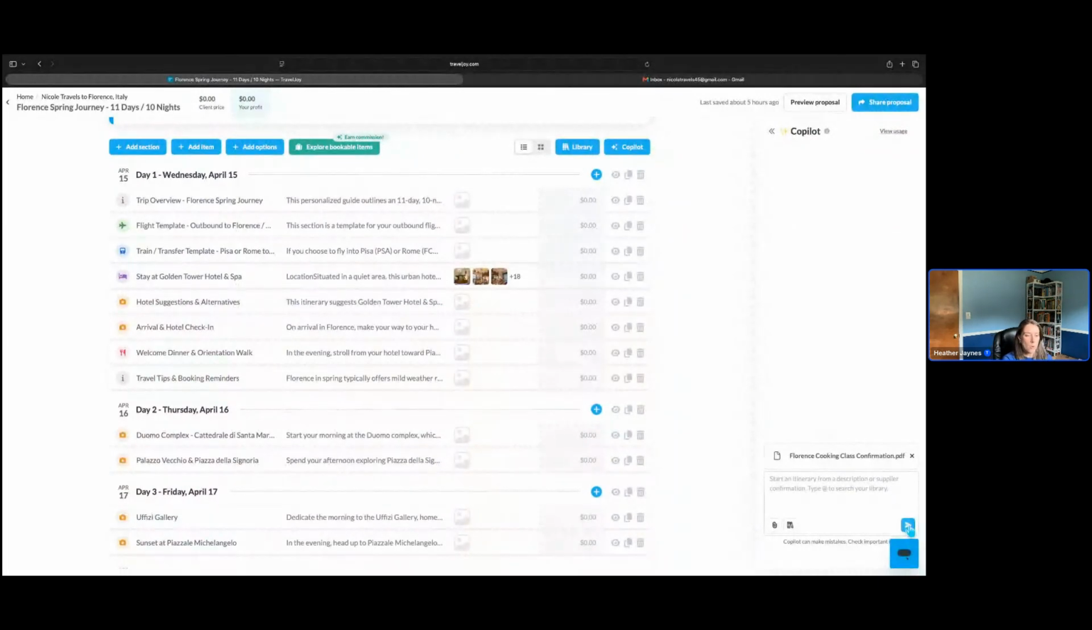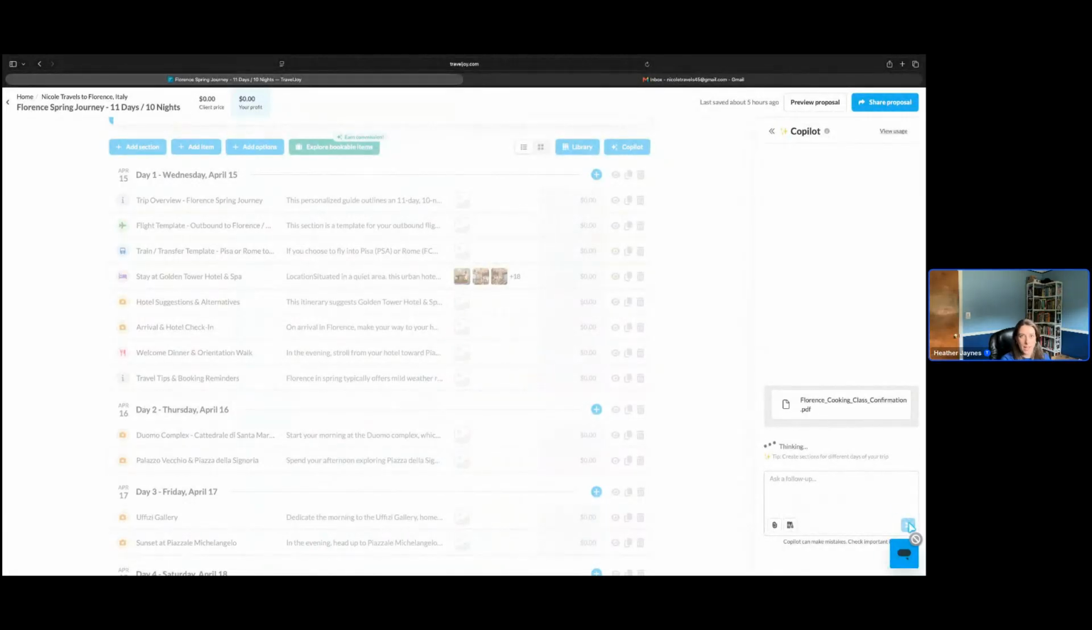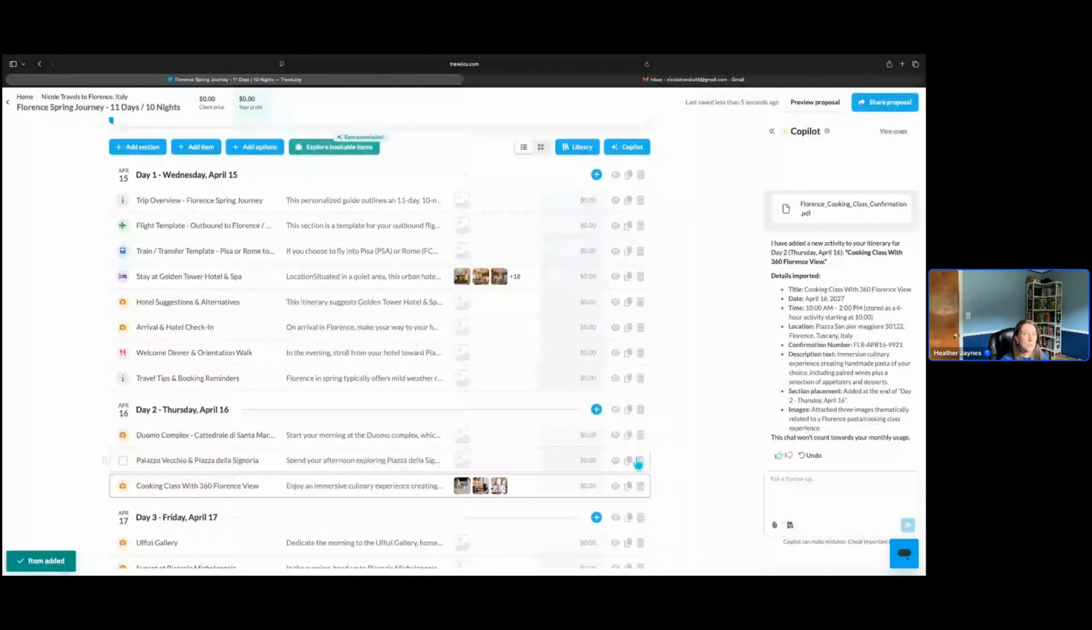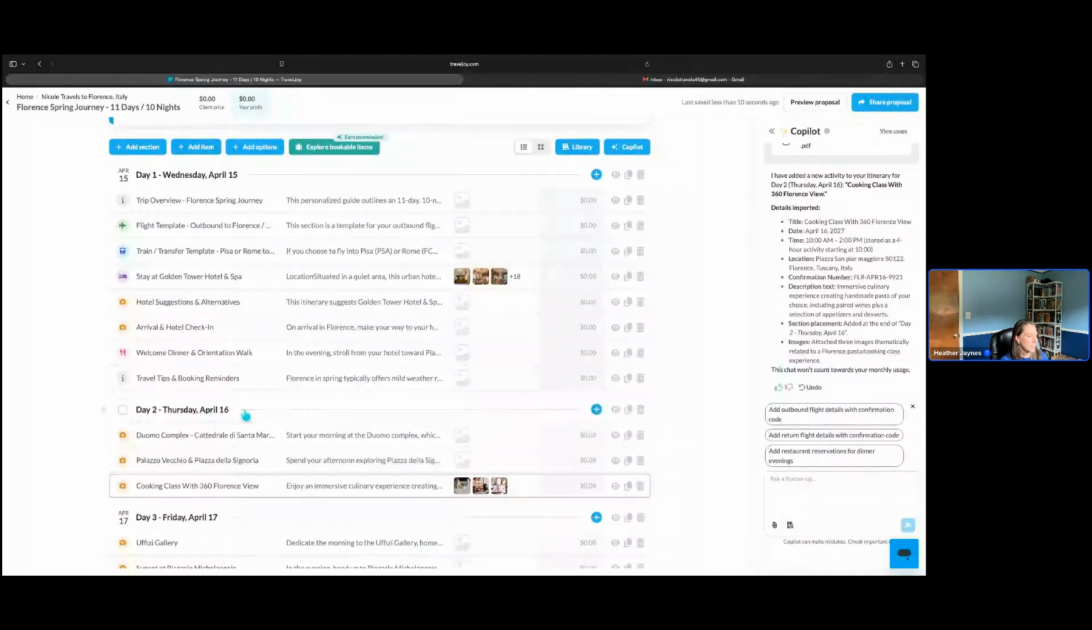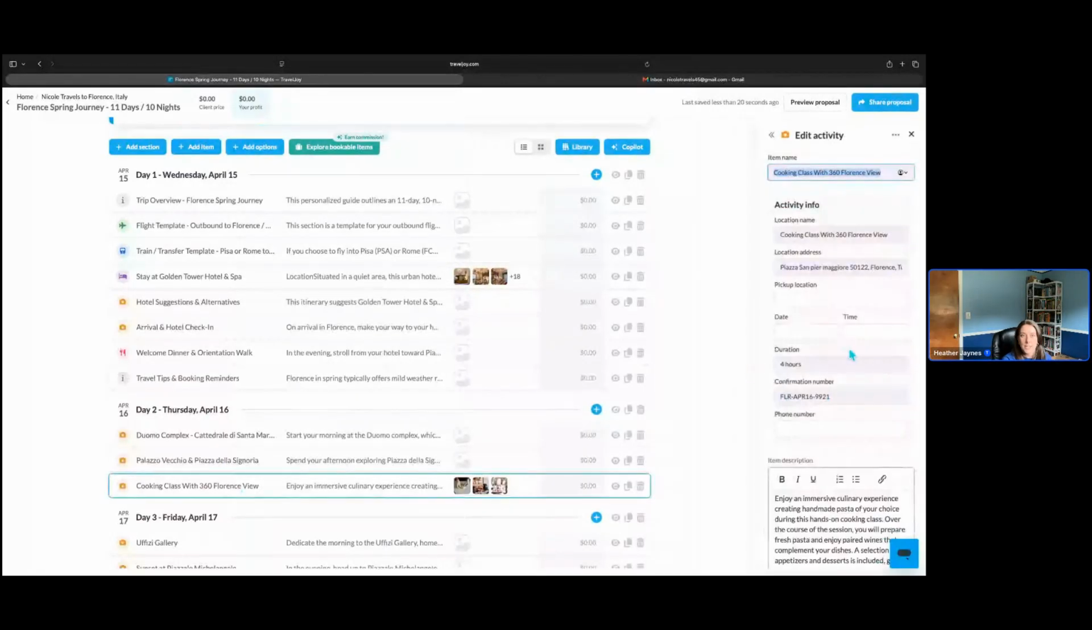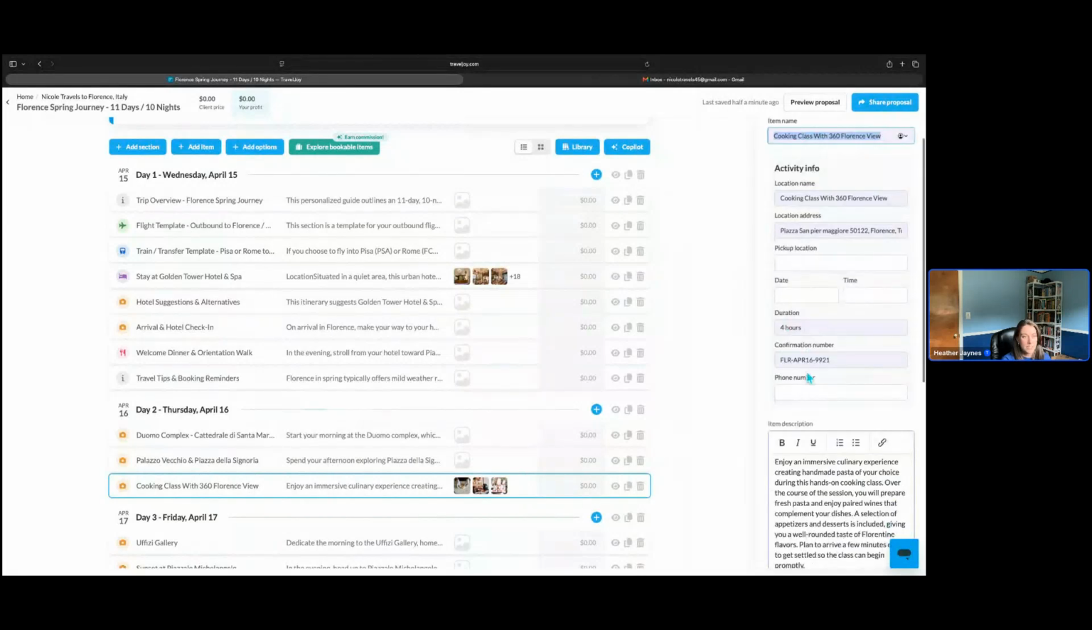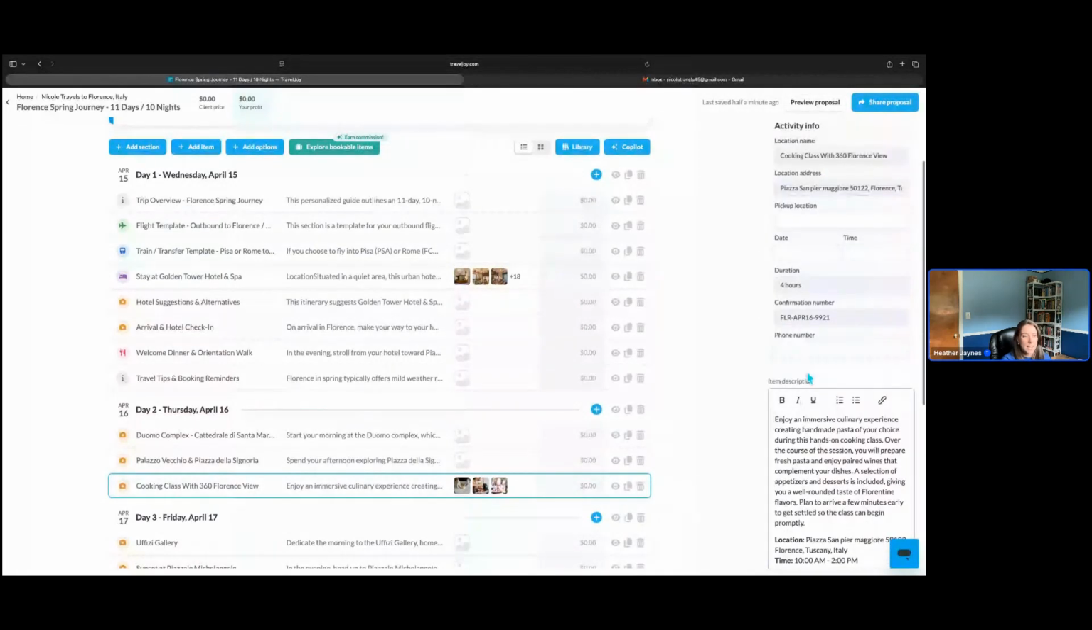Once I hit enter or click the blue arrow button in the chat box here, our Copilot and Magic Importer will work together to read the document and import the information on the proposal in just a few seconds. Now, as we can see here, the cooking class was added under the correct date, which was Thursday, April 16th here. And it added all of the important information from the document about this booking. It added the title of the activity, the address that it's at, the duration of the activity, and the confirmation number, and it included a description of the activity itself.